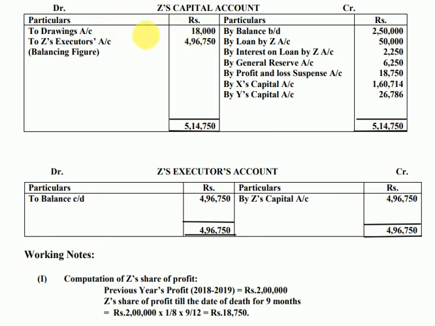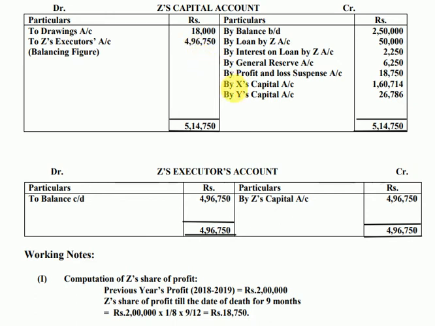The balancing figure is transferred to Z's executors. So this is to Z's executors account, 4,96,750, for which the journal entry is Z's capital account debit to Z's executor account. And then, since the question has asked us to prepare Z's executor account, we'll prepare it. On the credit side, we have to bring this amount from the left side of the capital account to the right side of the executor.